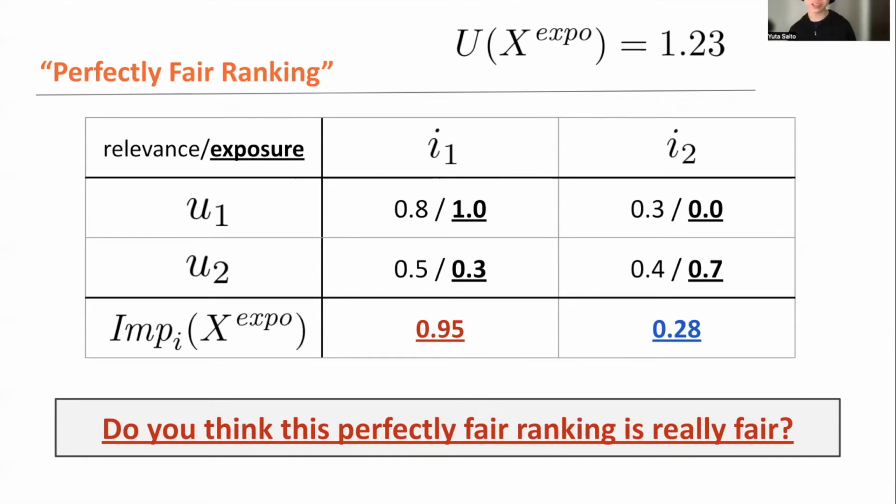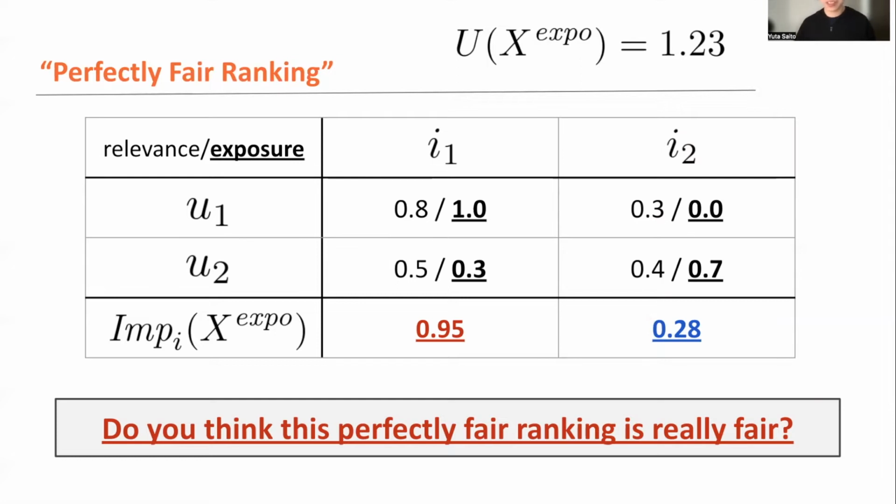Of course, compared to the max ranking, the naive, conventional ranking, this perfectly fair ranking should be at least better from the fair ranking perspective, because the second item now gets some impact, right? 0.28 impact towards the number of clicks. But do you think that this is sufficiently fair or not?